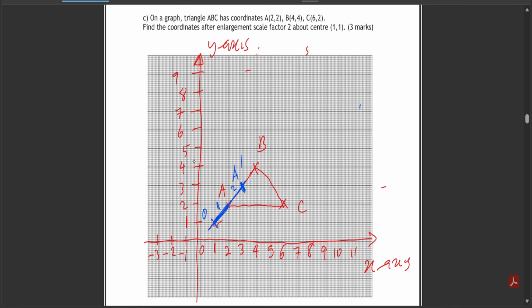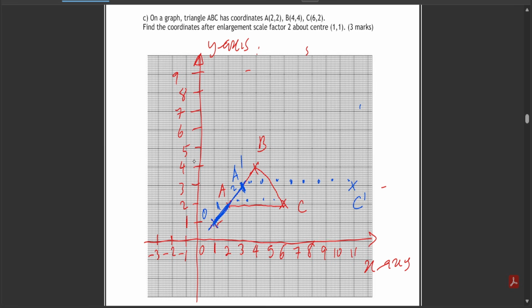Okay. So once you know that, it's very easy, by the way, to know your image of the triangle. Because from A to C is 4 boxes, scale factor of 2 is going to become 4 times 2, 8 boxes. So from A prime to C prime is going to be 8 boxes. So 1, 2, 3, 4, 5, 6, 7, and 8. So your C prime is going to be here.